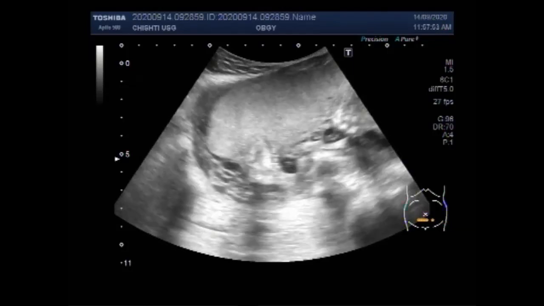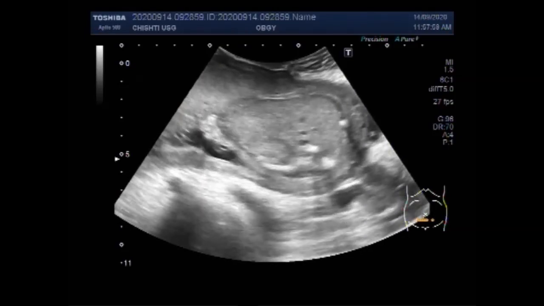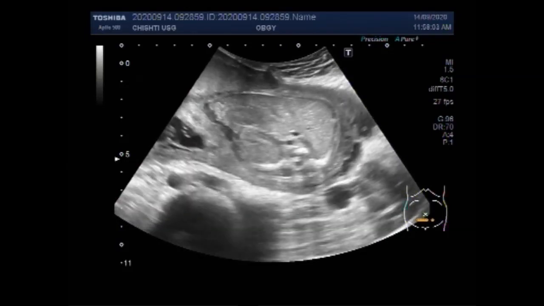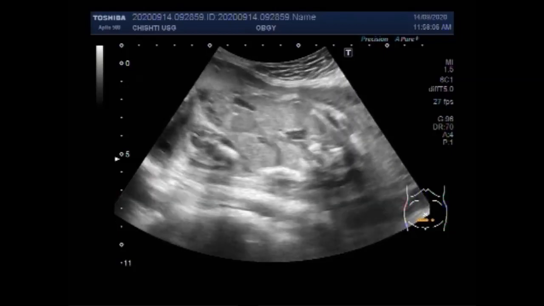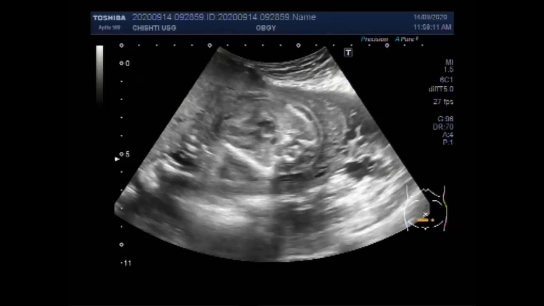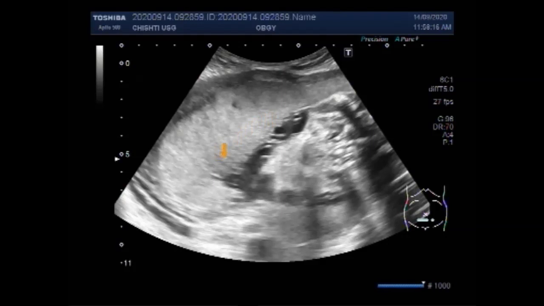Now this fetus also has oligohydramnios, which refers to amniotic fluid volume that is less than expected for gestational age. It is typically diagnosed by ultrasound examination and may be described qualitatively, that is, reduced amniotic fluid volume, or quantitatively, for example, amniotic fluid index equal to or less than 5 centimeters, or single deepest pocket less than 2 centimeters. As in this case, it is less than 2 centimeters.